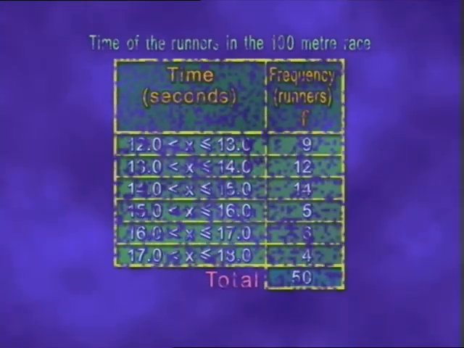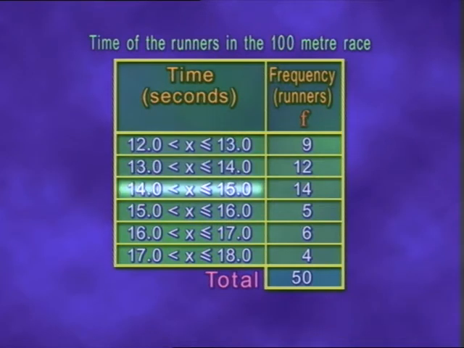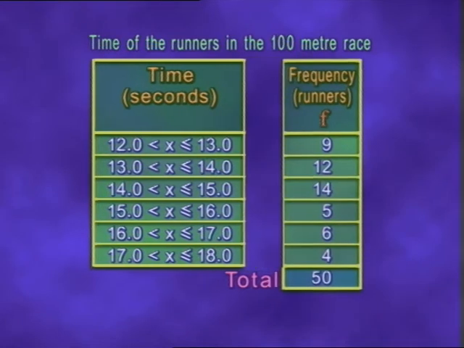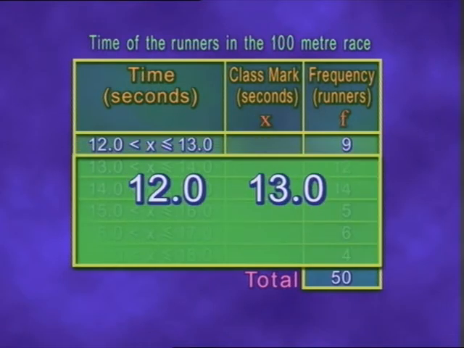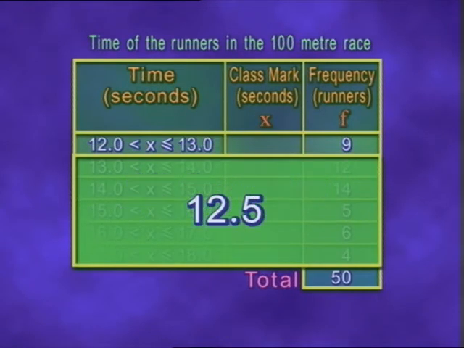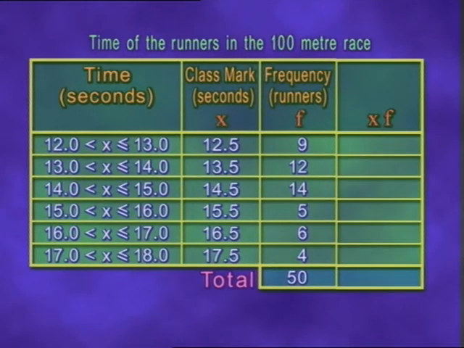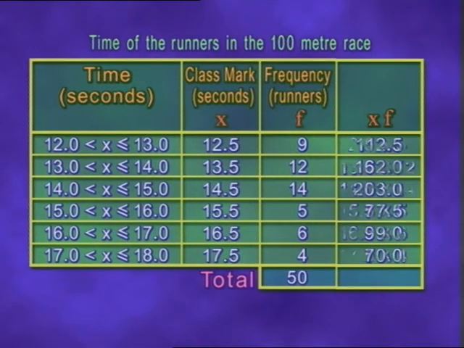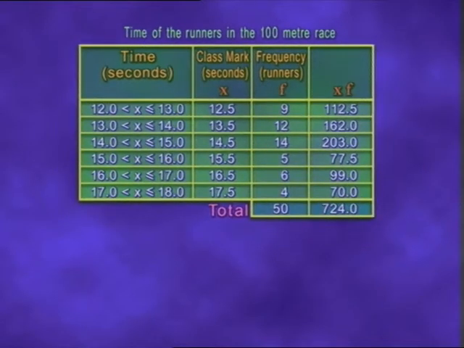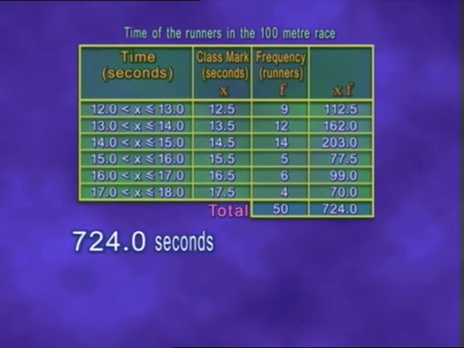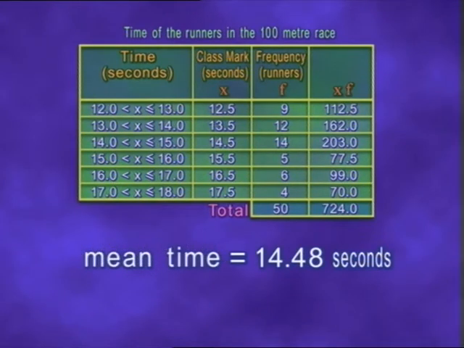Hey guys, I also have a statistical problem for you. In this frequency distribution table, a grouping method is used to record the time of runners in the 100-meter race. How can you calculate the mean time for the runners? First, we take the mean time of each class, X, and use it to represent the time of each runner in that class. Then we multiply the class mark of each class by its corresponding frequency to obtain the total time of the runners in that class. The sum of this column gives us the overall time of all the runners. So the mean time of the runners equals the total time divided by the number of runners, which gives us 14.48 seconds.